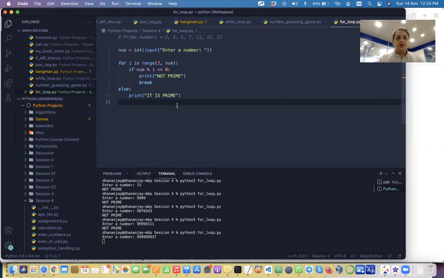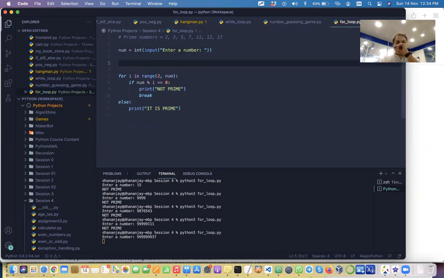My max divisor will be till the square root. So we'll say num star 0.5, which will give me the square root, and I will find the round of this.